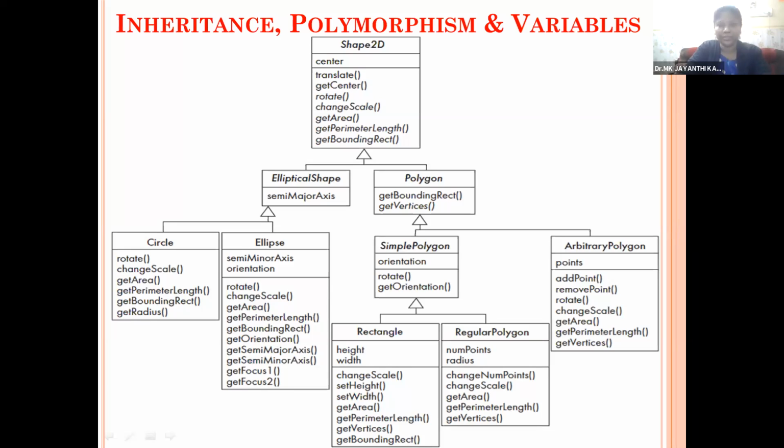So always the derived class functions will be executed in case of polymorphism, whenever the same function is represented in base class and derived classes, and based on the object, the corresponding function will be executed. It's called operator or function overriding.